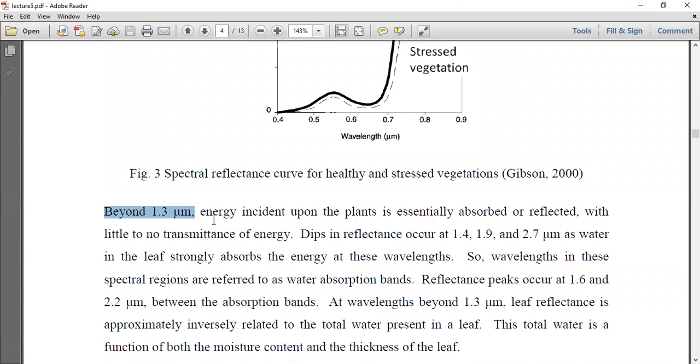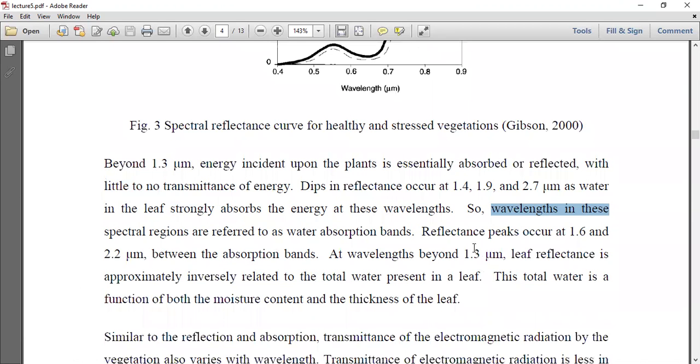Beyond 1.3 micrometer, energy incident upon the plant is essentially absorbed or reflected with little or no transmission of energy. Dips in reflectance occur at 1.4, 1.9, and 2.7 micrometer as water in the leaf strongly absorbs the energy at these wavelengths. So wavelengths in these spectral regions are referred to as water absorption bands. Reflectance peaks occur at 1.6 and 2.2 micrometer between the absorption bands.